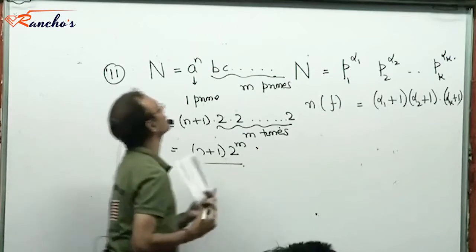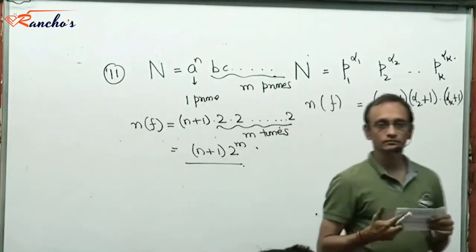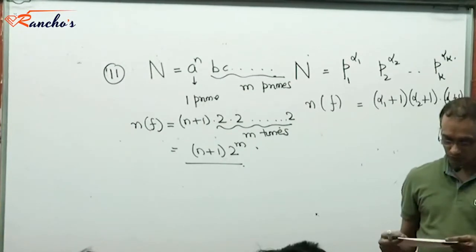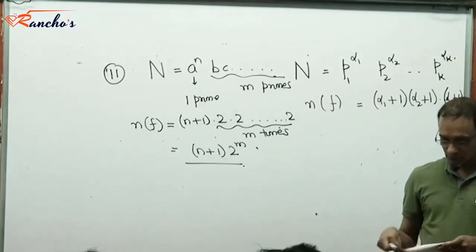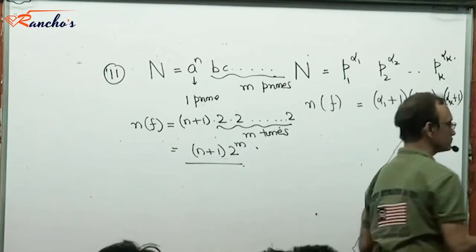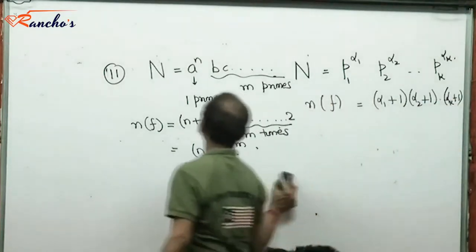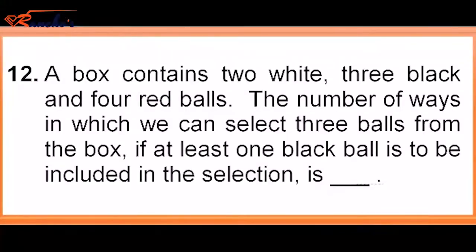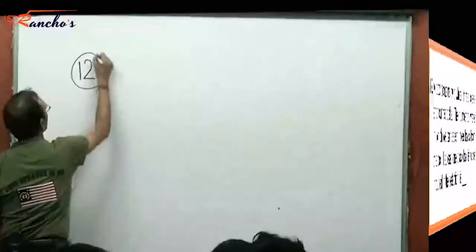That's the number of factors of n. Pretty simple, right? Number 12.